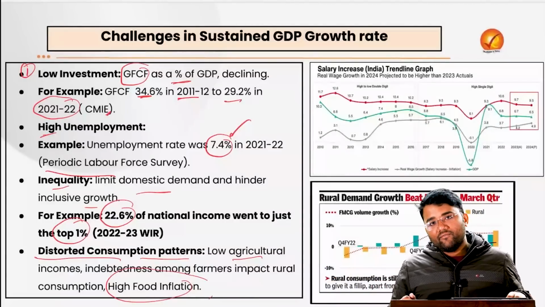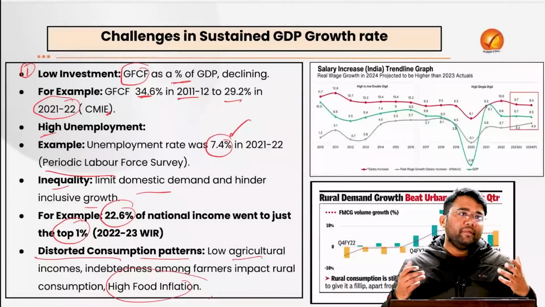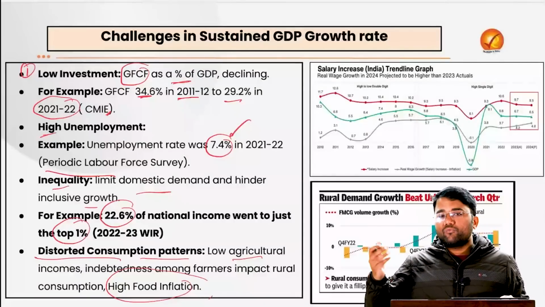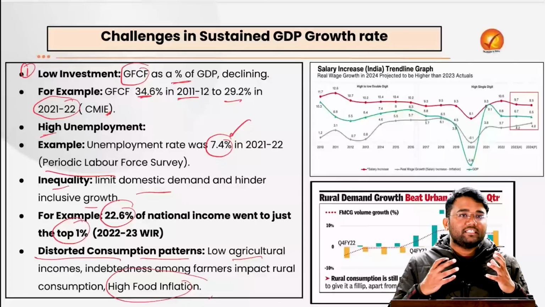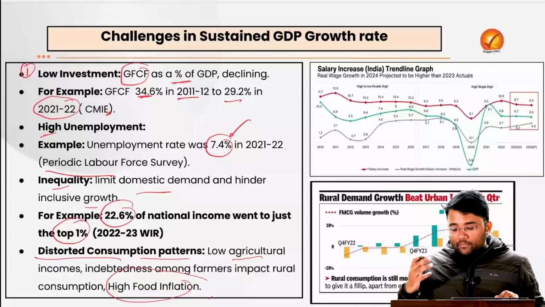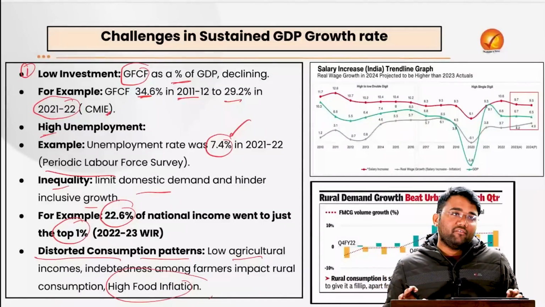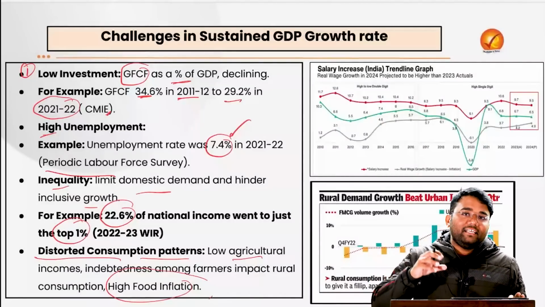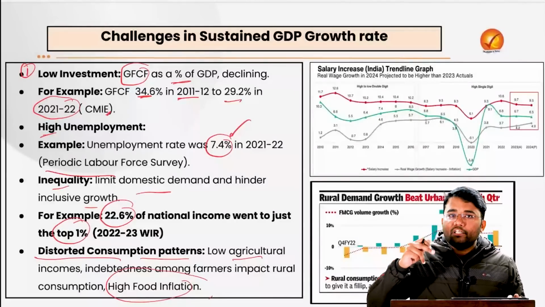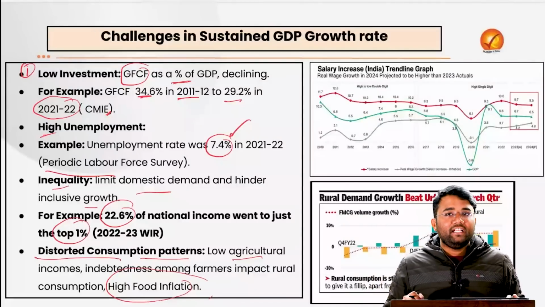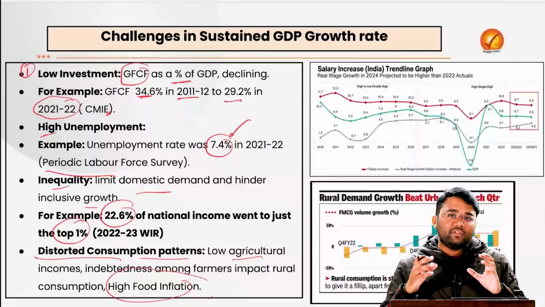At this point, when the cost of this chocolate has increased to 100 rupees, I will not be able to afford it, or I may not demand this chocolate, and I will look for some other alternatives. This is a similar case with high food inflation. When food inflation is very high, the real wage growth rate hasn't kept up, which has impacted people's purchasing power, and it has led to weak urban demand also.